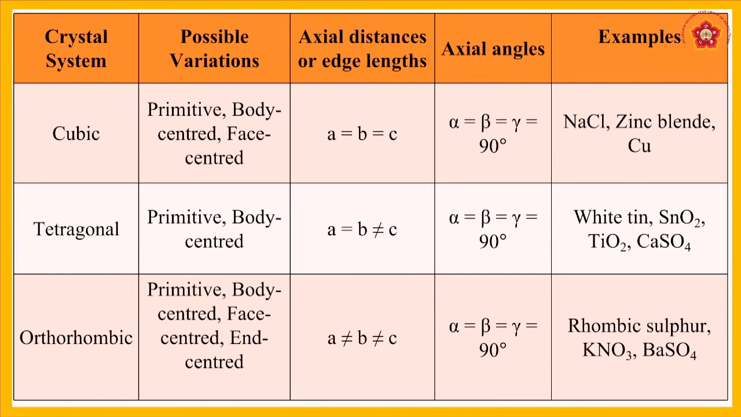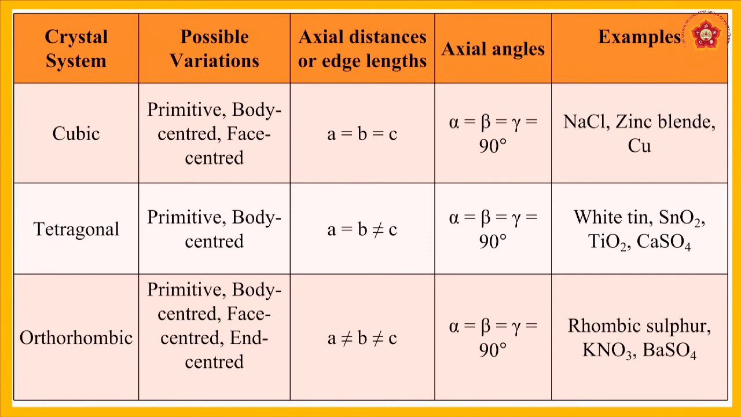Next one is tetragonal. The possible variations are primitive and body centered, and here the edge lengths are A equal to B, but B is not equal to C. The angles alpha equal to beta equal to gamma are 90 degrees. Examples are white tin, SnO2, TiO2 and CaSO4, calcium sulfate.